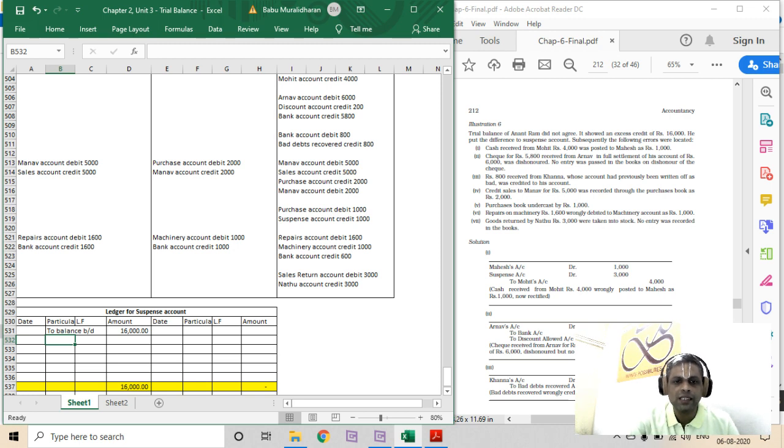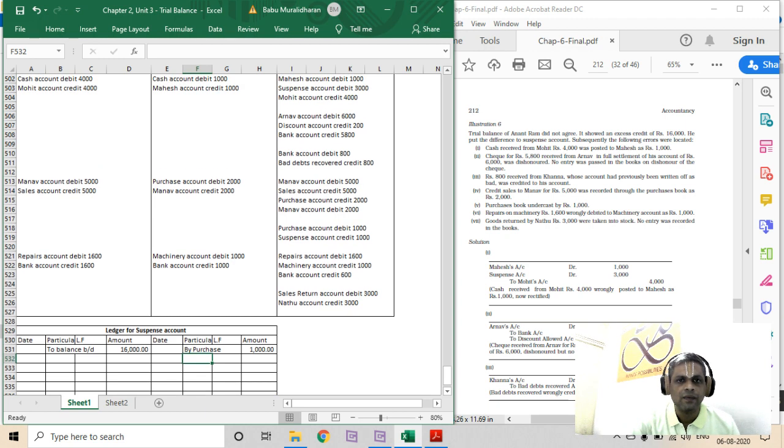Now, what are the transactions we have in suspense account? By purchases 1,000, right? And then what else do we have in suspense account? Yeah, we have Mahesh account debit to Mohit account, so to Mohit account 1,000.